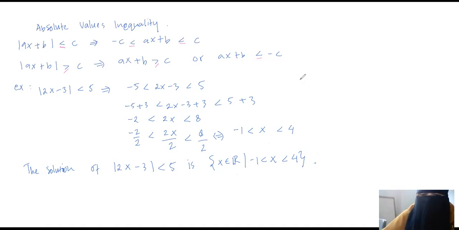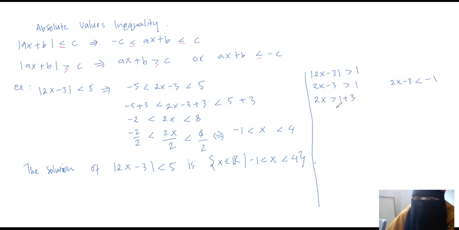Move on to the next example. I will give you the absolute value of 2x minus 3 greater than 1. Okay, greater than 1. So we get two possible solutions. The first one is 2x minus 3 greater than 1, and the second one is 2x minus 3 less than minus 1.